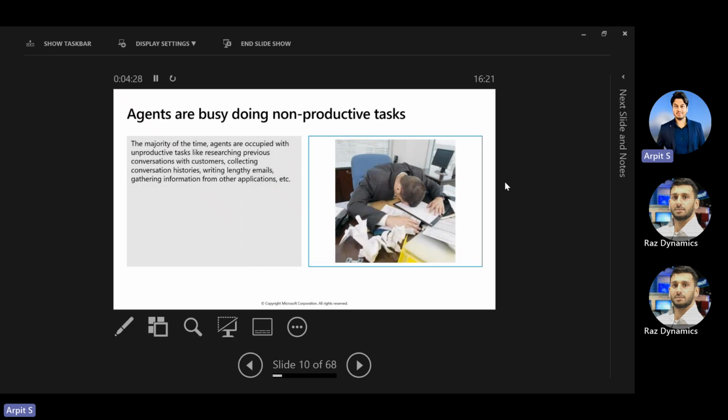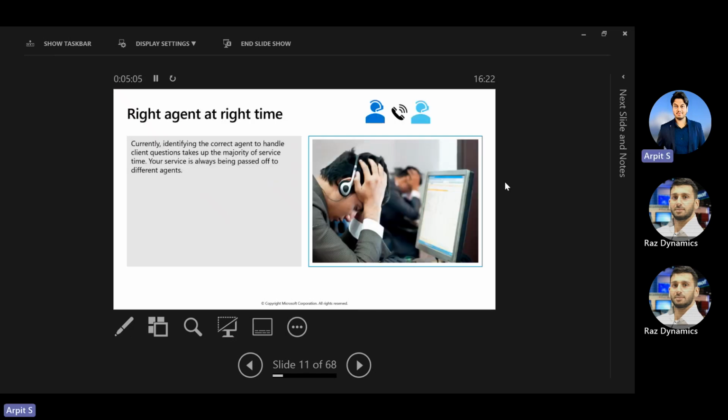The second one is that agents are normally busy doing a lot of non-productive activities instead of handling customer queries. For example, if I'm interacting with a customer, I have to write emails after ending the conversation about what I discussed with the customer. If I'm interacting with multiple customers, I have to keep remembering in my mind what conversation I had with each customer. By doing that, agents are not able to do productive activities or share the exact answers to queries. The third is the right agent at the right time.